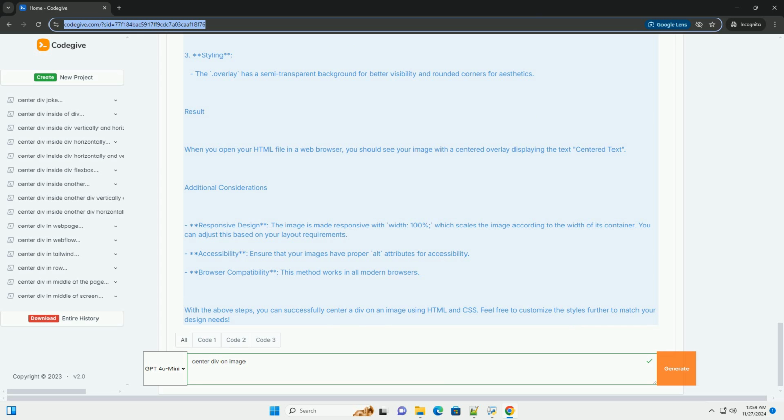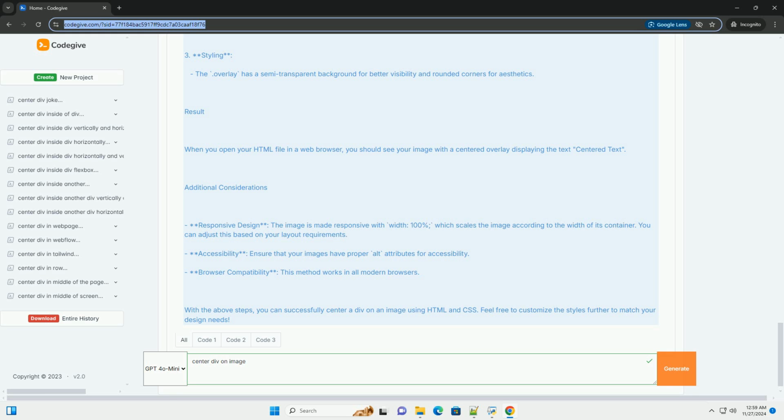Explanation of the CSS. 1. Positioning. The .image container is set to relative positioning, which allows absolutely positioned elements inside it to be positioned relative to it. The .overlay is set to absolute, allowing it to be positioned anywhere inside the .image container.